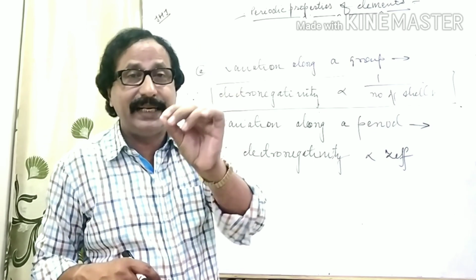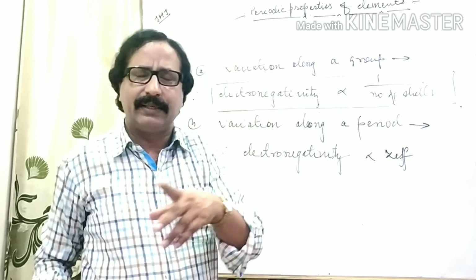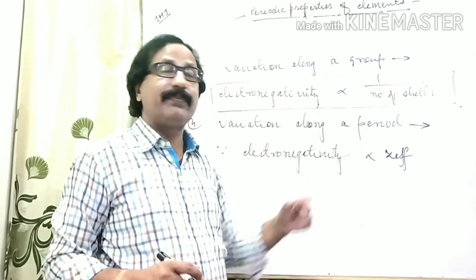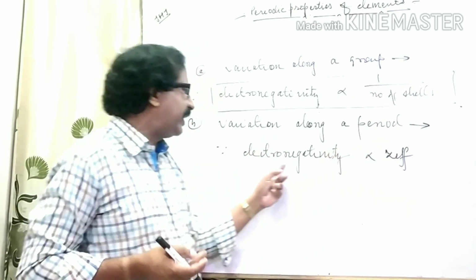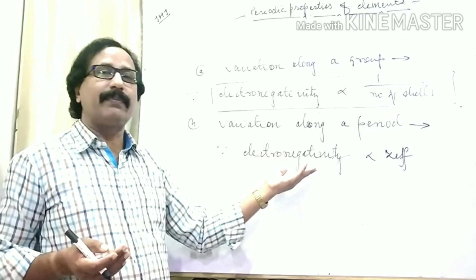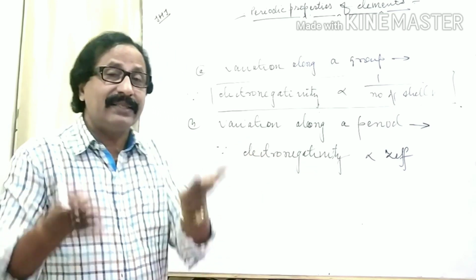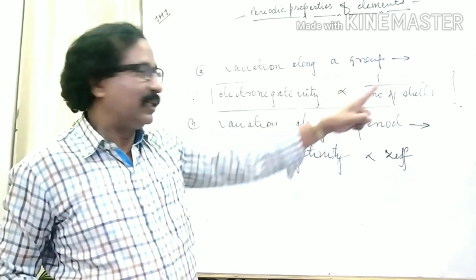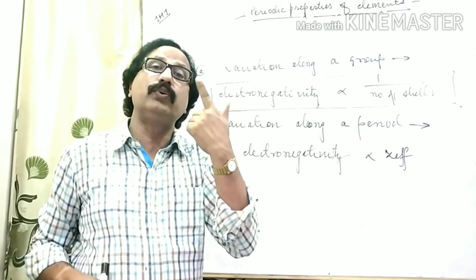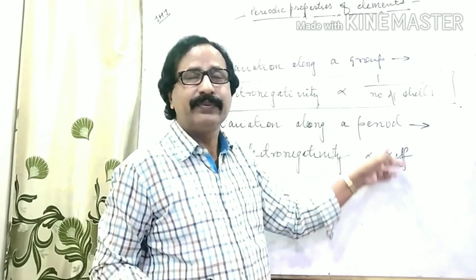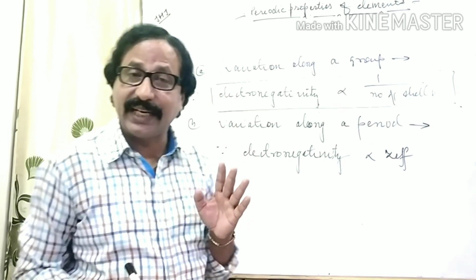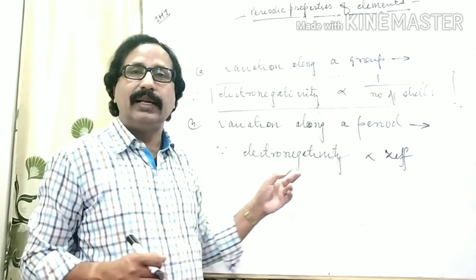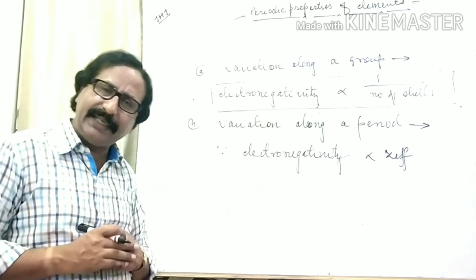And I have proved already that on moving left to right in any period from 1st up to 7th, किसी भी पीरियड में लेफ्ट टू राइट चलने पर the value of ZEF increases. And when the value of ZEF increases, no doubt, electronegativity of the element will also increase. Hence, on moving left to right in any period, the value of electronegativity of an element increases due to the increasing order of ZEF. Hence, we can declare that the non-metallic character of an element increases on moving left to right in any period. Right? And one thing more.